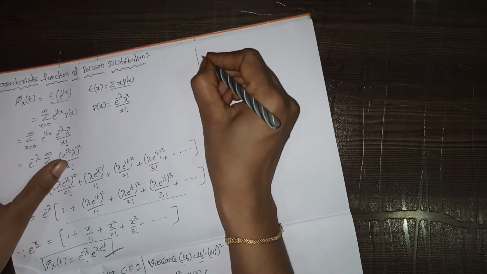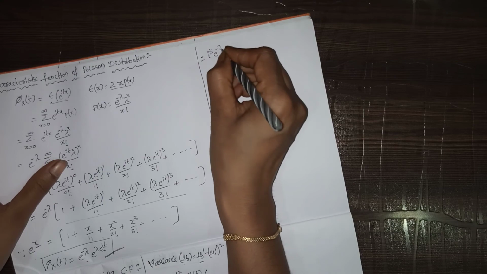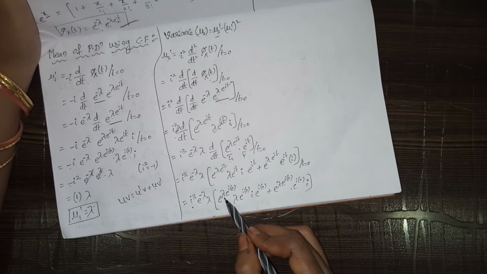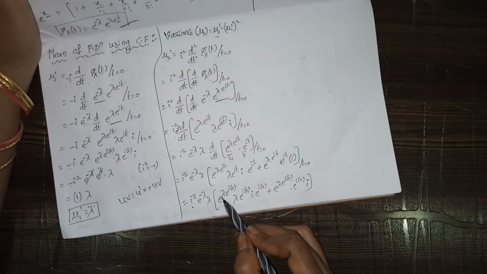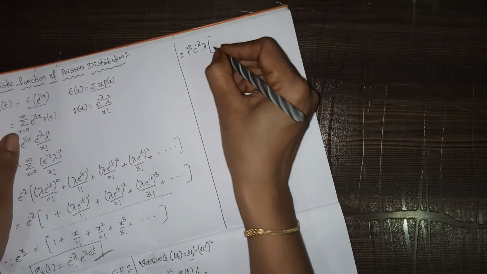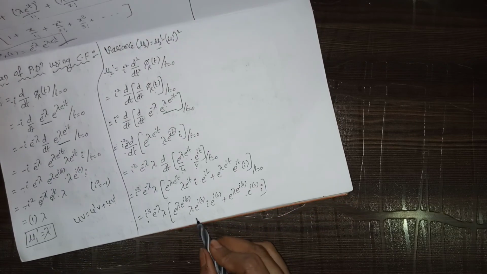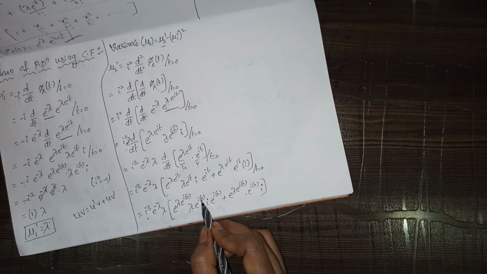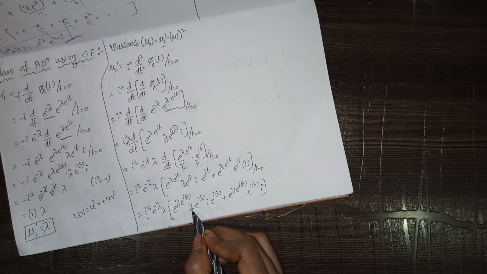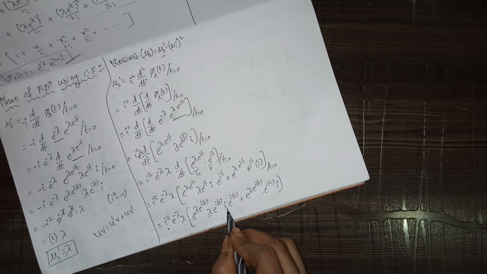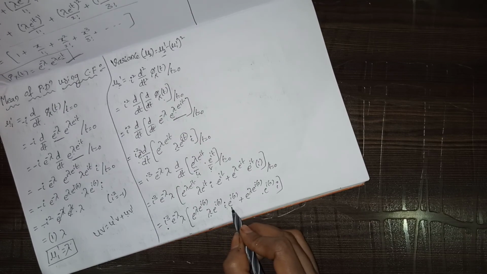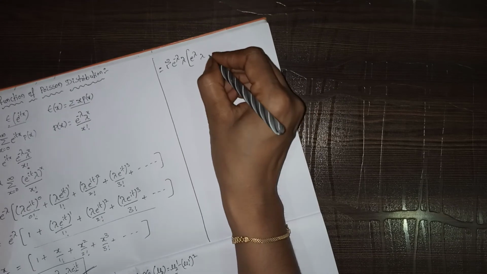So here what terms are we having? i cube, e power minus lambda into lambda. Here e power lambda into e power 0 we will get. e power 0 is nothing but 1, so here we are having only e power lambda. Here lambda is there. Here e power 0, which is nothing but 1, so again here we are having only lambda. I is there, i into e power 0, which is 1, so 1 into i is i.